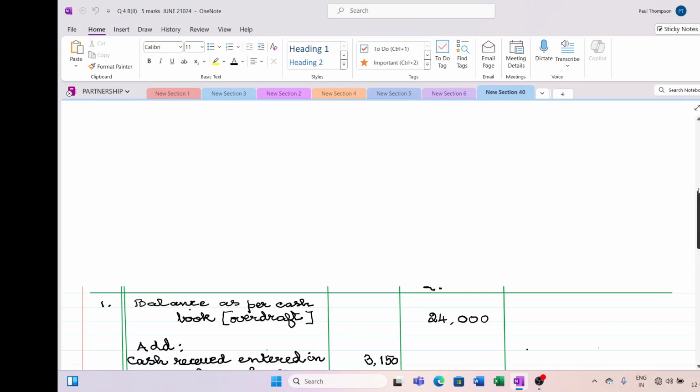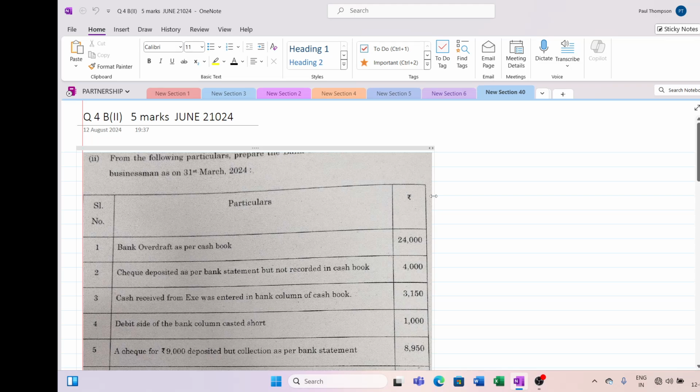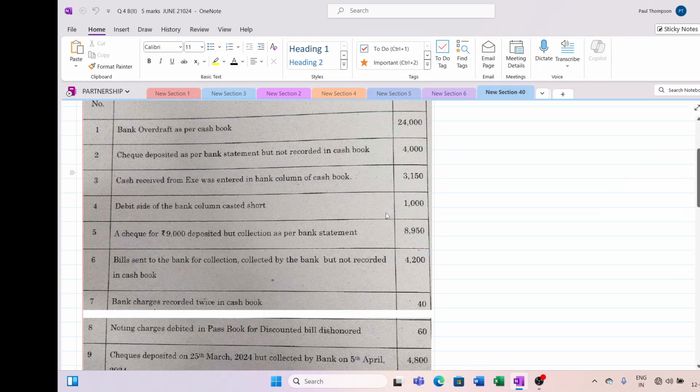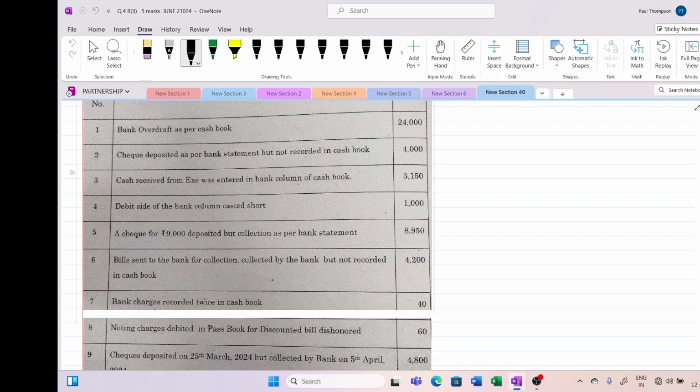Today we are going to see one more past year question. Question number 4B for 5 marks, June 2024. It's a bank reconciliation statement. They have given you a bank overdraft as per cash book. So whenever there is an overdraft, don't get panicked. Simply take it that it is just like a loan. We have taken a loan from bank for 24,000. Take it like that. That is a loan.